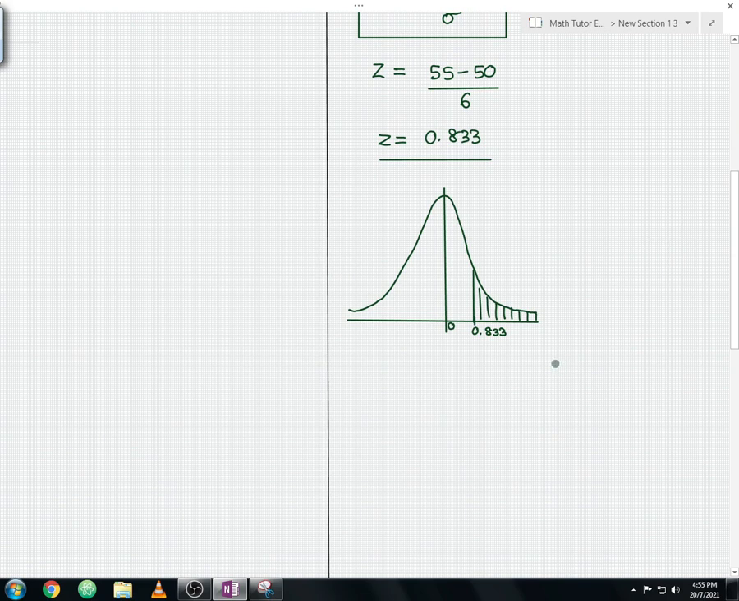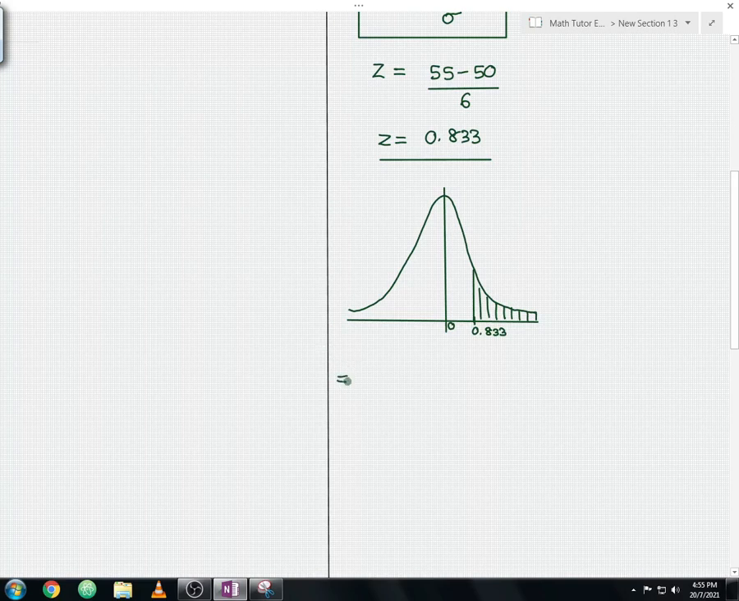Okay, the reason why it's shaded towards the right hand side is because they're asking for the probability of the given value to be more than, not less than, guys. So that is the reason it is shaded on the right hand side. Since we have converted this 55 x into the Z score over here, from here we're going to use this Z value to calculate the probability.